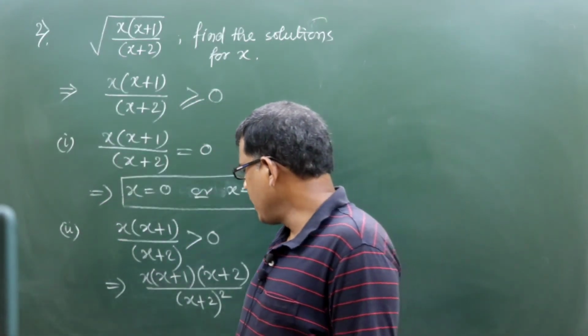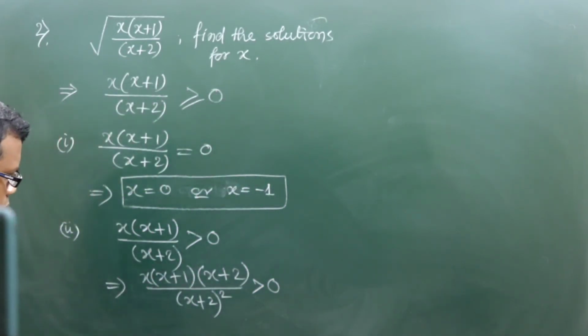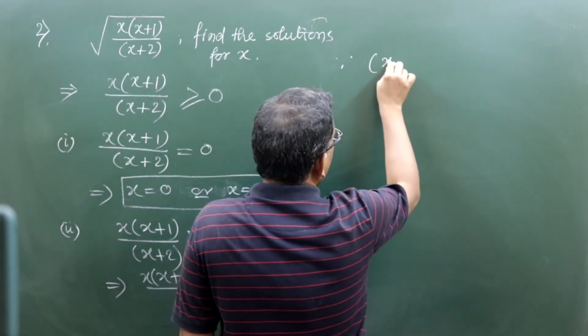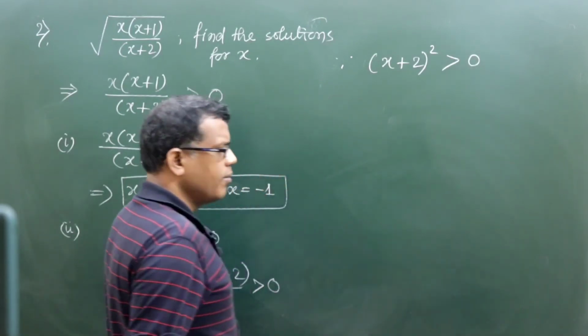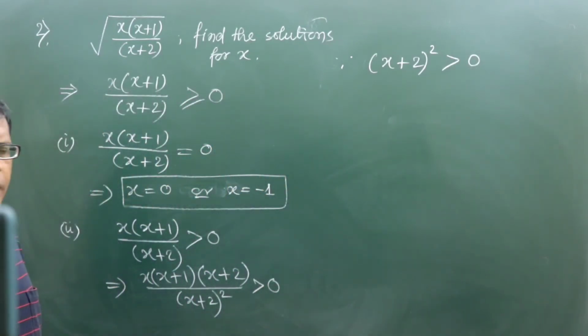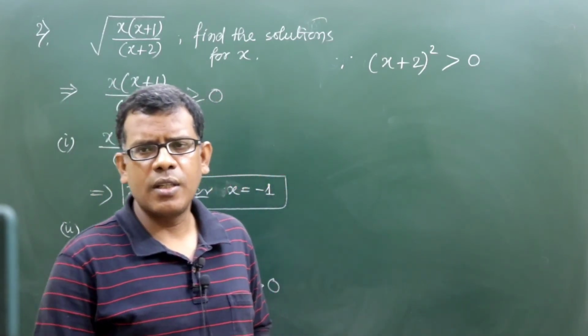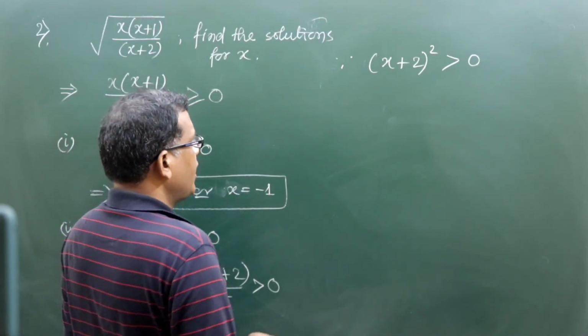On making it a perfect square, you reach an exclusive argument that since (x plus 2) whole square is always positive, a square of any real number can't be negative.